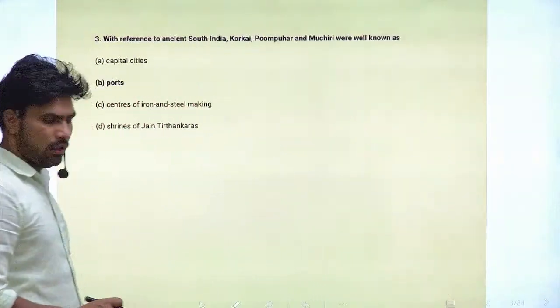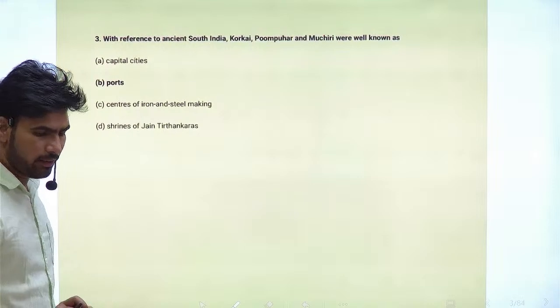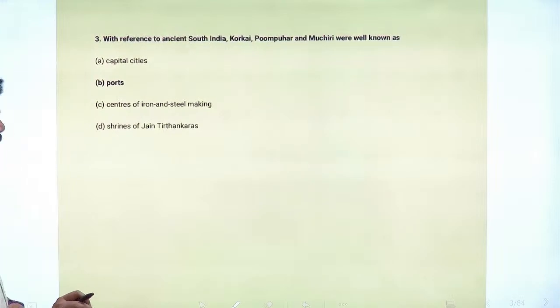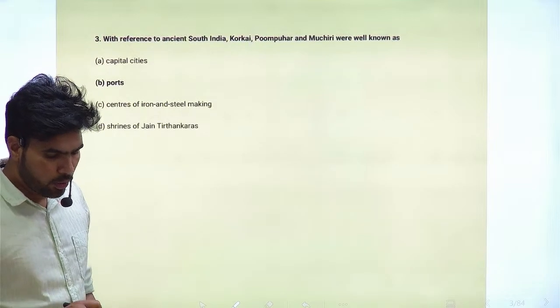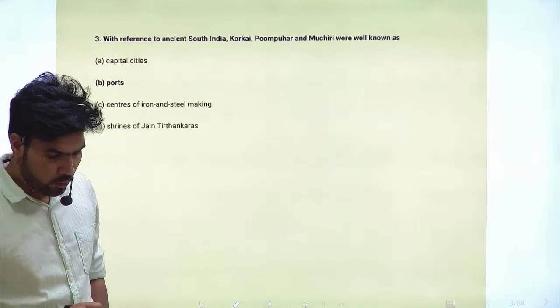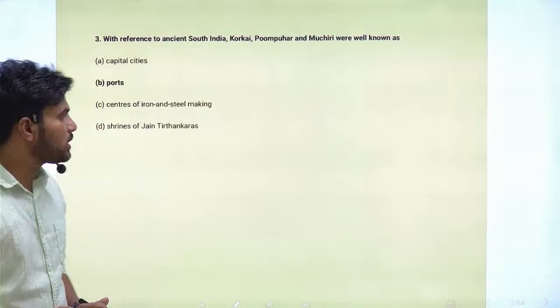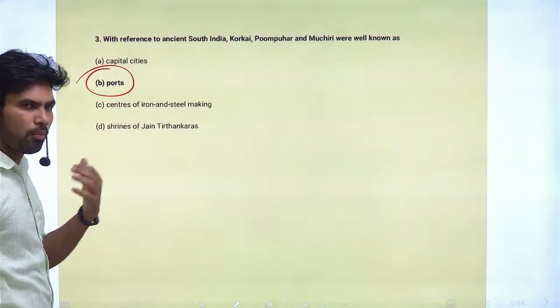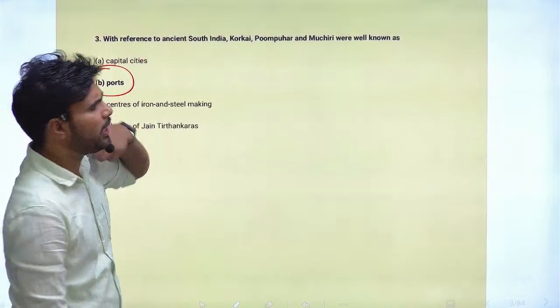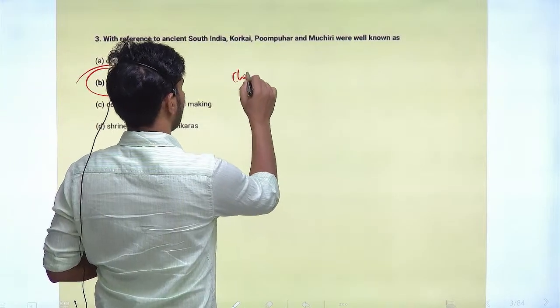Next question, question number 3, a relatively easy question again. With reference to ancient South India, Korkai, Pumpuhar and Muchiri were well known as which of the below? They are well-known port cities or ports, especially during the time of the Cholas and Pallavas.